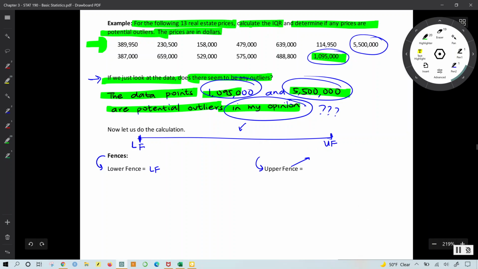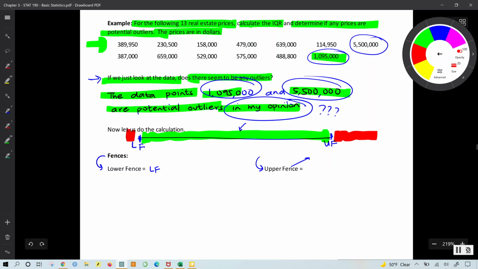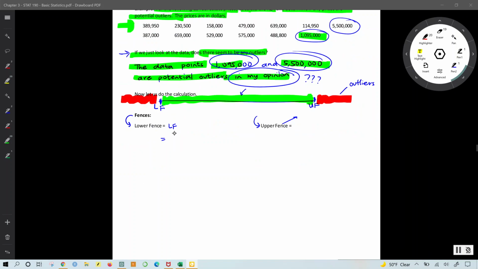These two numbers would mark off the beginning and the end of numbers that are not outliers for this data set, and any number outside or above the upper fence or below the lower fence will be considered outliers. So, how do we compute the lower fence? This is given by the first quartile minus 1.5 times the interquartile range, whereas the upper fence is given as the third quartile plus 1.5 times the interquartile range.